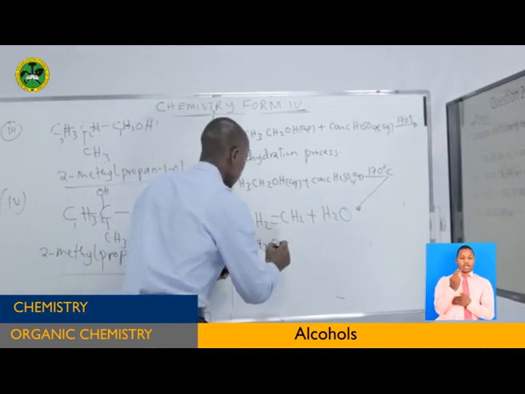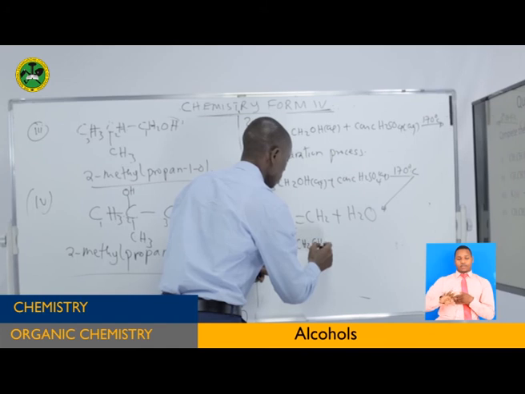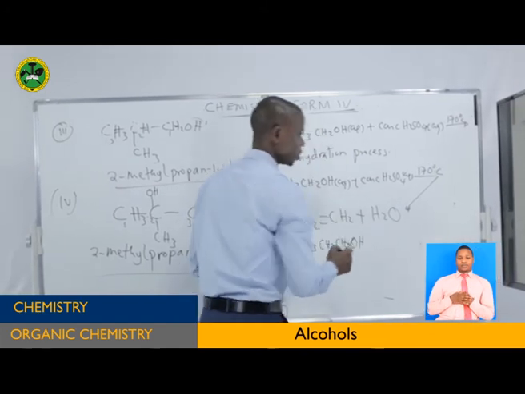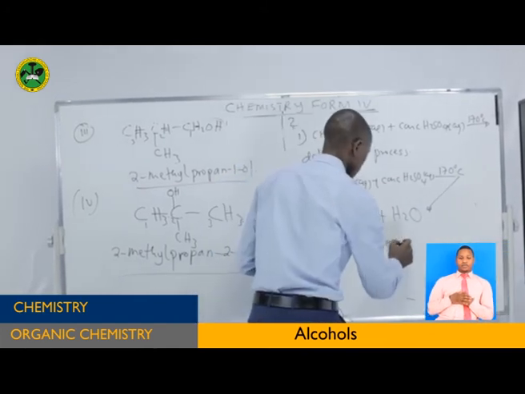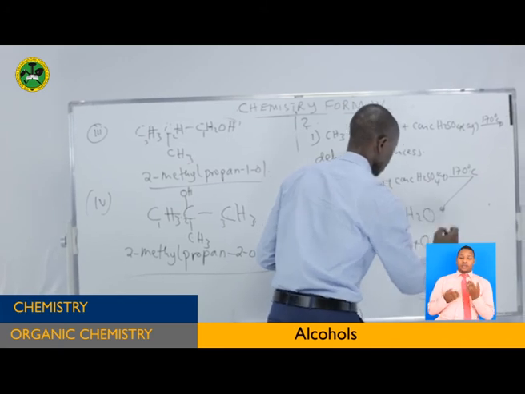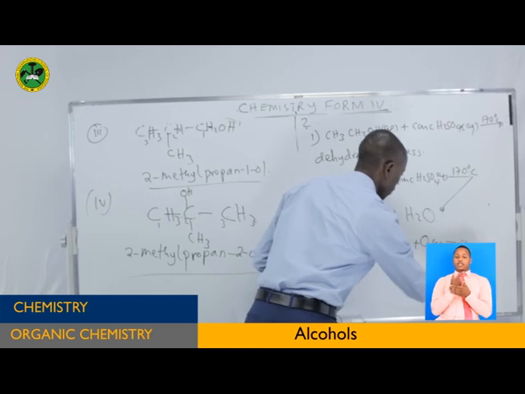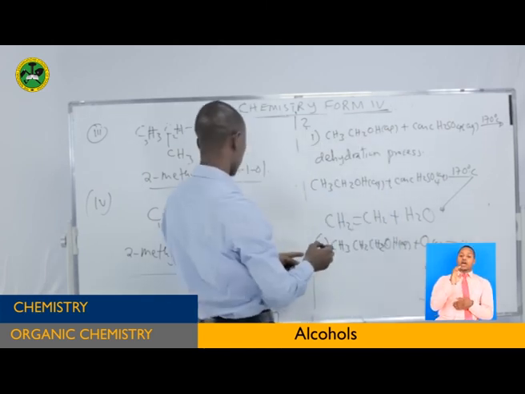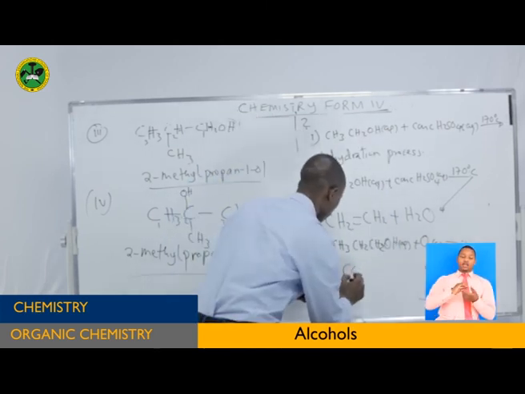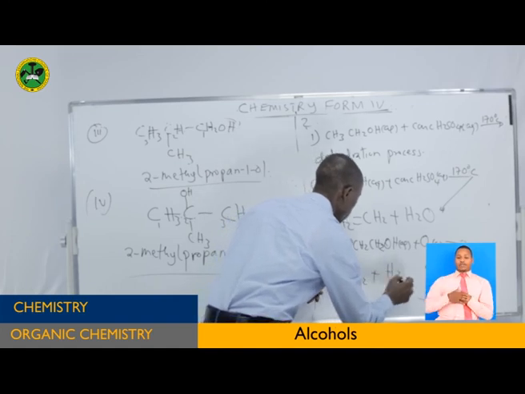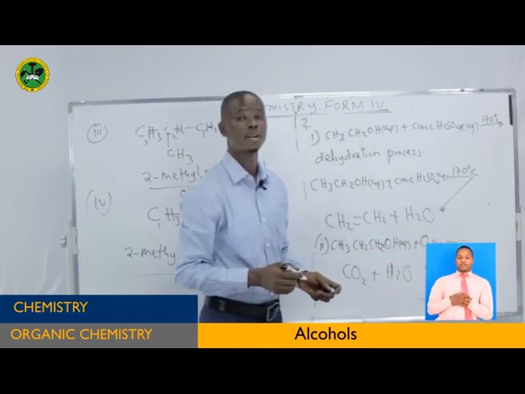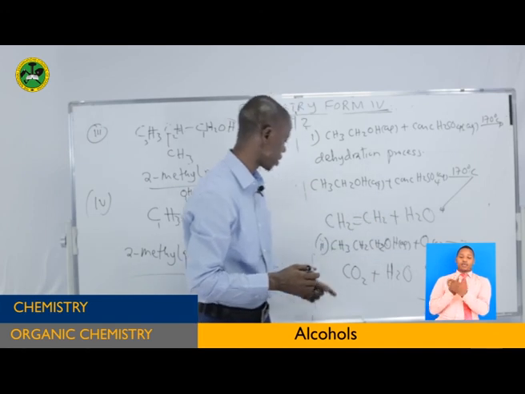CH3CH2CH2OH with oxygen gas. Now what will be the product? Let me write the product here to finish with this one. So the products will be carbon dioxide and water. These are the products of combustion. So you balance the equation.